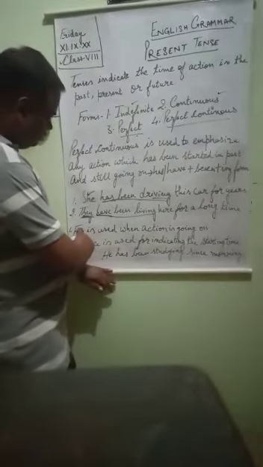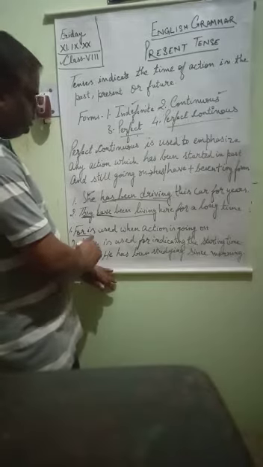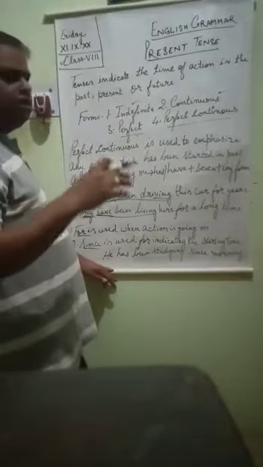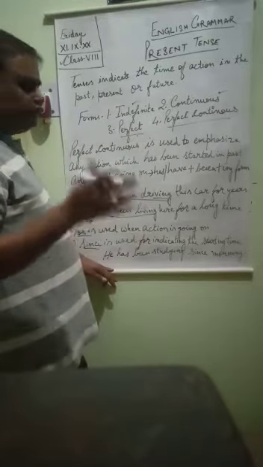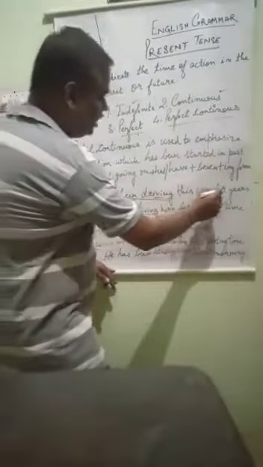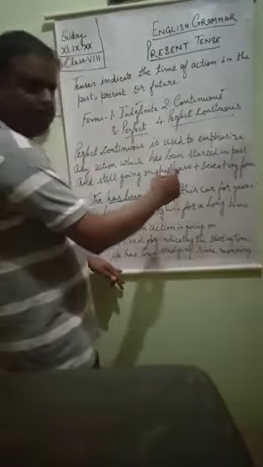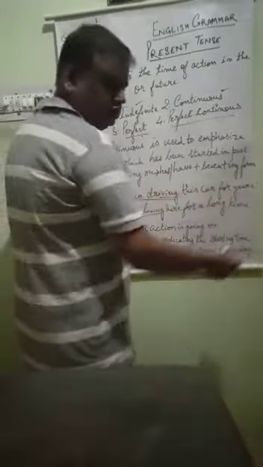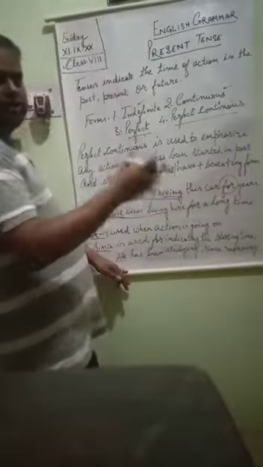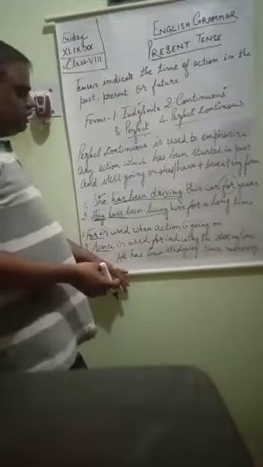And one more thing I want to tell you: where we use for and where we use since. For is used when an action is going on and is still continuing. Suppose she has been driving this car for years. It means the action started some time ago, the driving is still going on, and it is likely to continue in the future. So here we use for. Where the work has not broken and is still going on, there we use for. And where is since used?